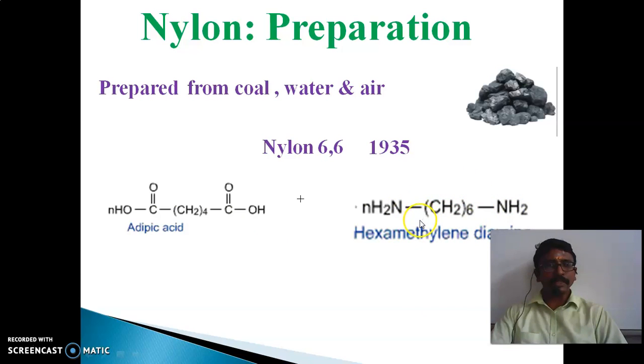So with adipic acid, we need hexamethylene diamine. Hexa indicates it contains 6 carbons. Methylene, CH2, indicates methylene. Hexamethylene. Di indicates 2. Amine: what is the formula for amine, children? NH2. So that's why we call it diamine. Di indicates 2: at the 2 terminal points we have the amine, so we can write it as diamine.